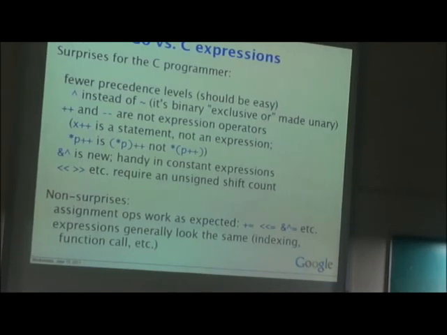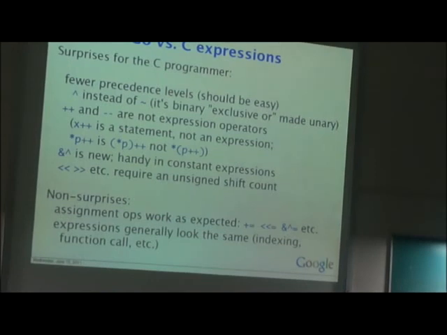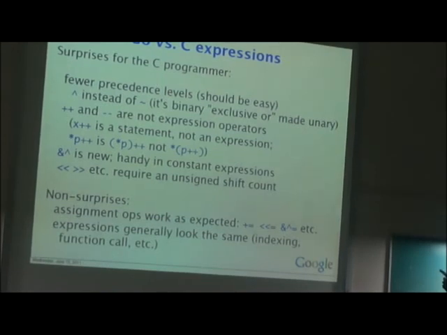And plus plus, minus minus are not expression operators. We won't be using plus plus and minus minus in expressions. They are standalone statements. For example, take star p plus plus: it is (star p) plus plus, the value of the pointer plus plus, not star (p plus plus). That's one difference.